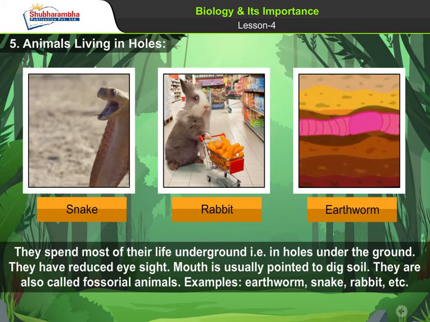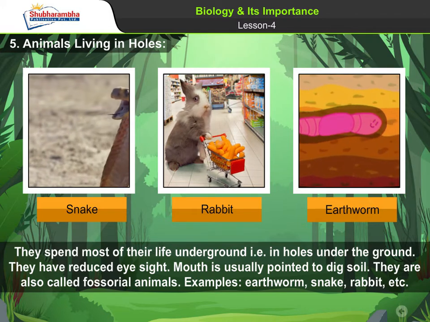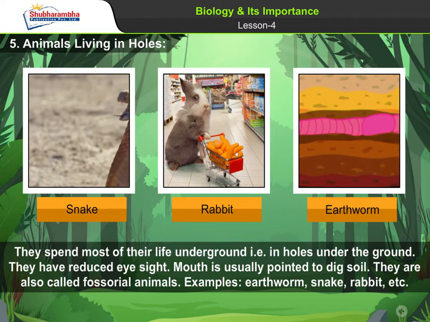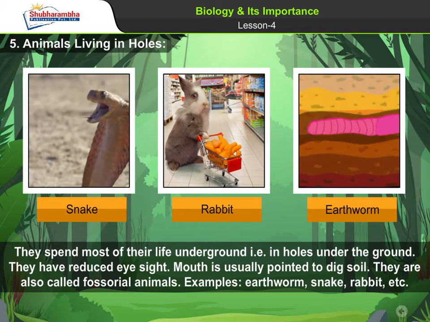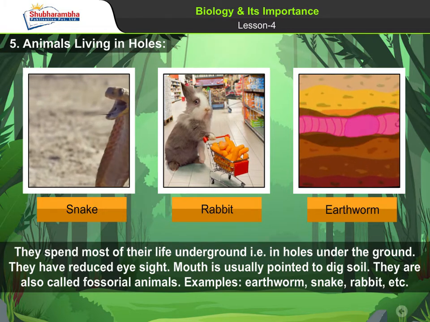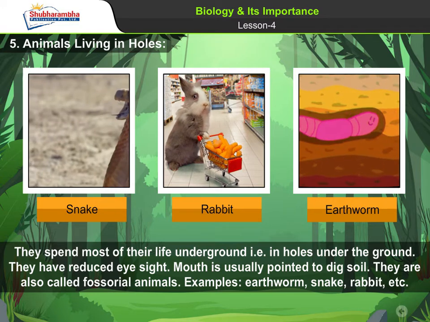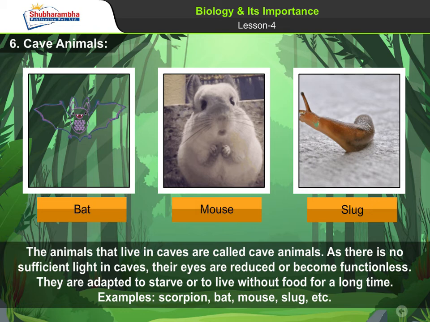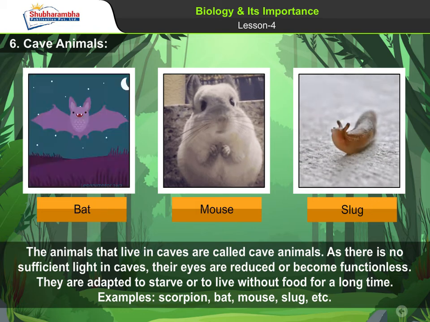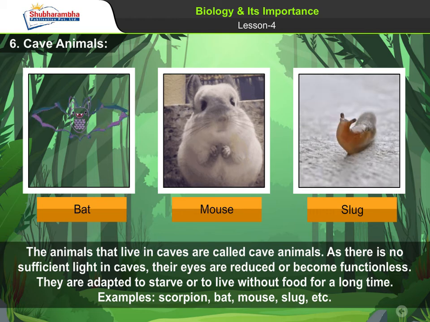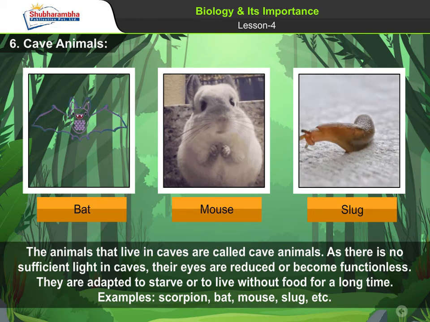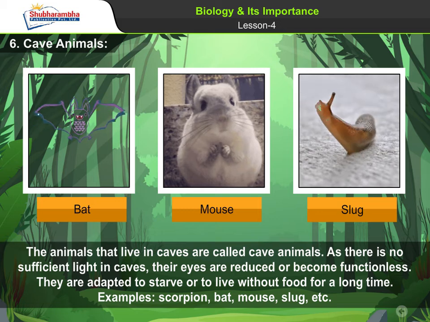5. Animals living in holes. They spend most of their life underground, that is, in holes under the ground. They have reduced eyesight. The mouth is usually pointed to dig soil. They are also called fossorial animals. Examples: earthworm, snake, rabbit, etc. 6. Cave animals. The animals that live in caves are called cave animals. As there is no sufficient light in caves, their eyes are reduced or become functionless. They are adapted to starve or to live without food for a long time. Examples: scorpion, bat, mouse, slug, etc.